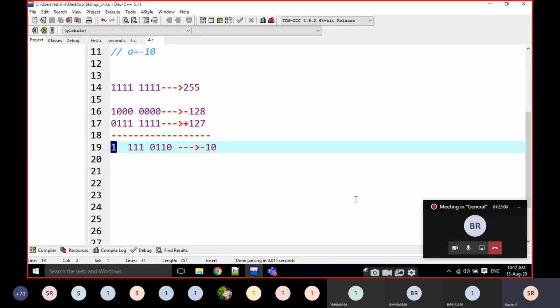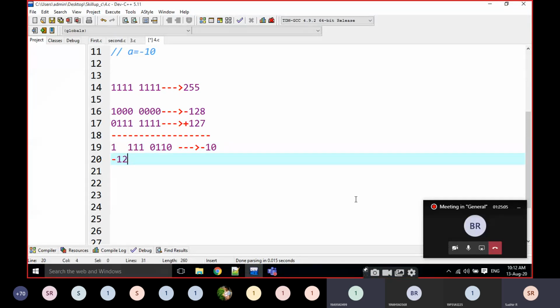Just observe the screen here. What did I highlight? That is not 128, that is minus 128 and plus 118. What is the output? Minus 128 plus 118 is going to be minus 10 here. Okay? Is it clear?